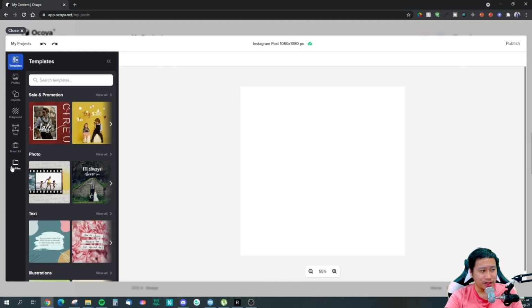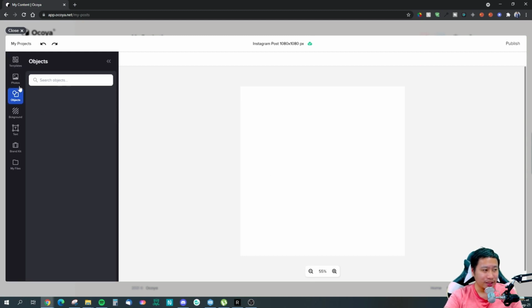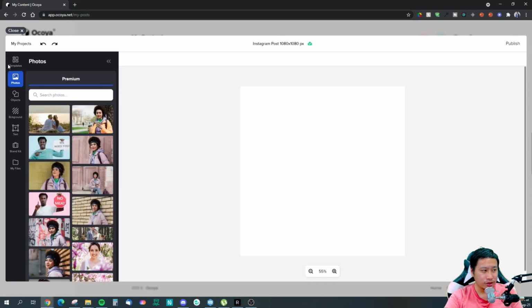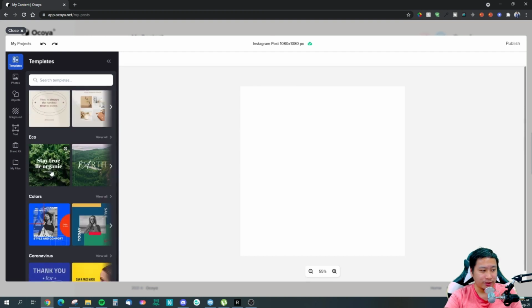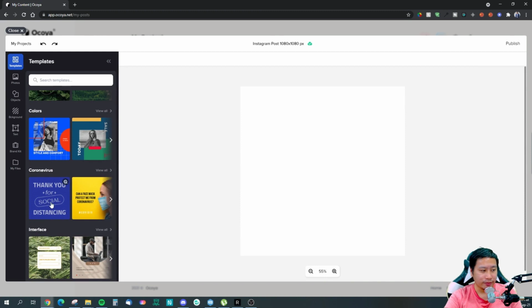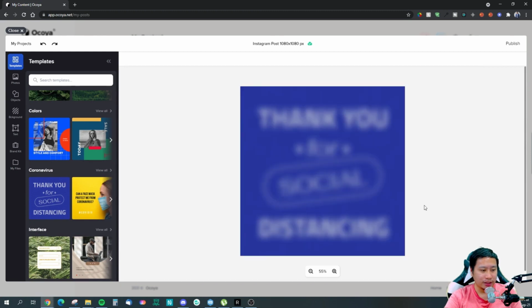It kind of looks like Trello, but I can't be too sure about it, right? But this is what it looks like, and you can upload your own photos. You can choose any one of these photos. These are some templates as well that you can pick and select to start posting.